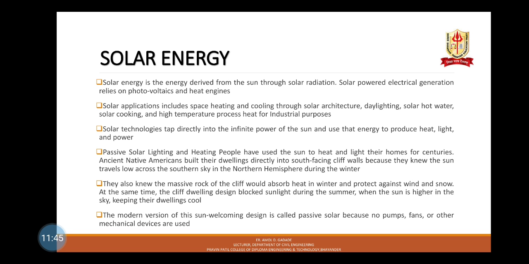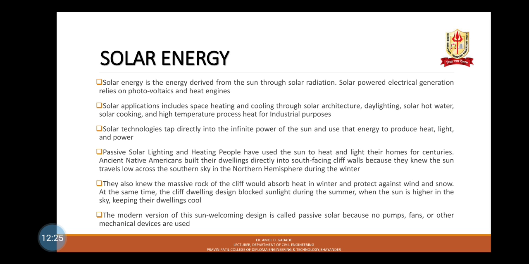Passive solar lighting and heating. People have used the sun to heat and light their homes for centuries. Ancient Native Americans built their dwellings directly into south-facing cliff walls because they knew the sun travels low across the southern sky in the northern hemisphere during winter. They also knew the massive rock of the cliff would absorb heat in winter and protect against the wind and snow. At the same time, the cliff dwelling design blocks sunlight during the summer when the sun is higher in the sky, keeping their dwellings cool.